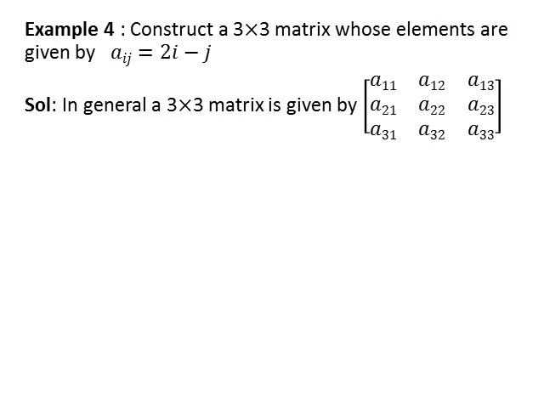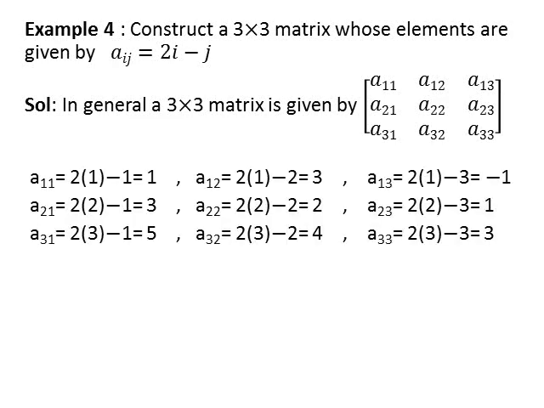First, a11. For a11, replace i with 1 and j with 1 in aij. Solving this, we get 1. For a12, replace i with 1 and j with 2 in aij. Solving this, we get 3. For a13, replace i with 1 and j with 3 in aij. Solving this, we get −1. Similarly, we find a21 equals 3, a22 equals 2, a23 equals 1, a31 equals 5, a32 equals 4, a33 equals 3.